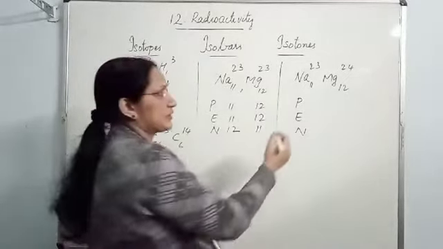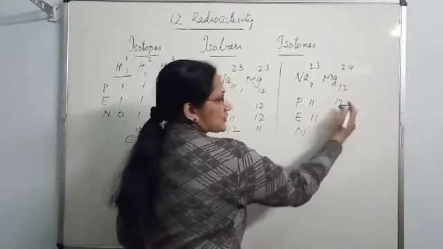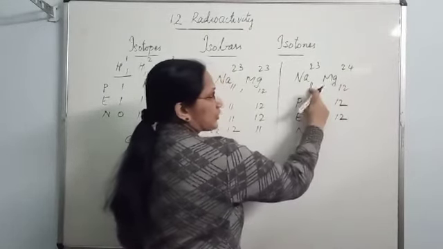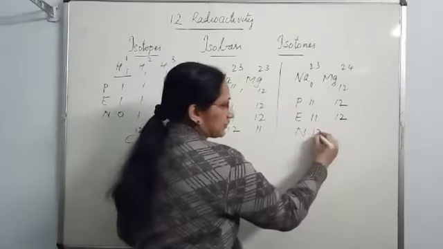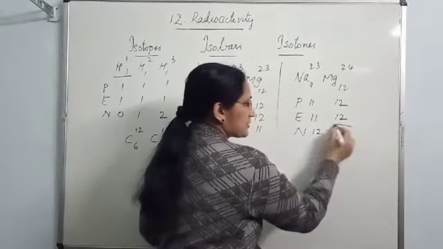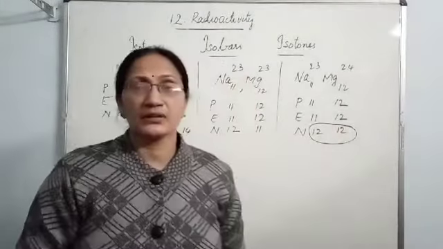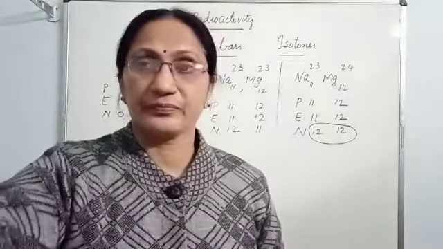Let us see the example. Here the proton number is 11, in this case 12. The electron number is also the same as the proton number. Here the neutron number is 23 minus 11, that is 12. In this case, 24 minus 12, 12. That means the neutron number is the same. These types of atoms are called isotones.